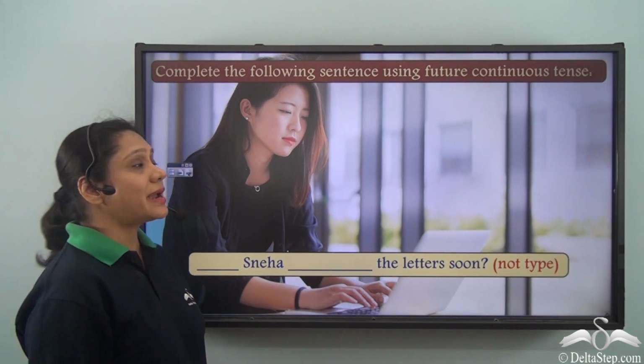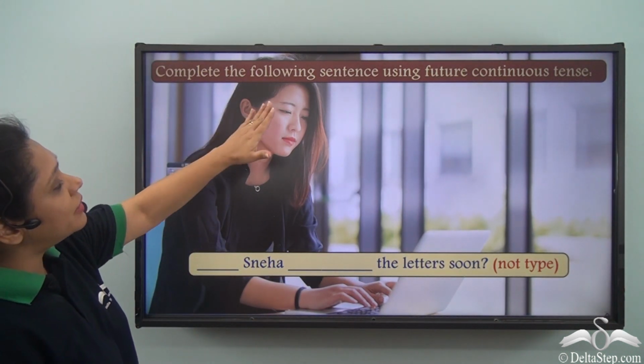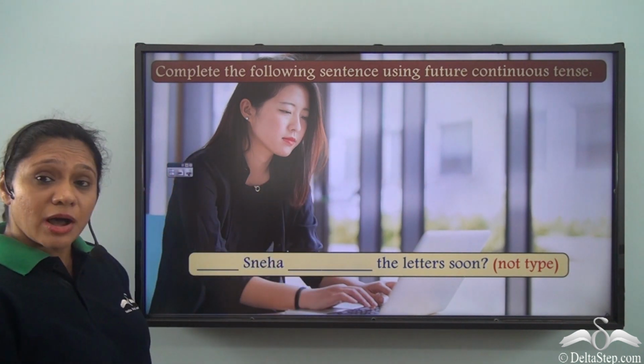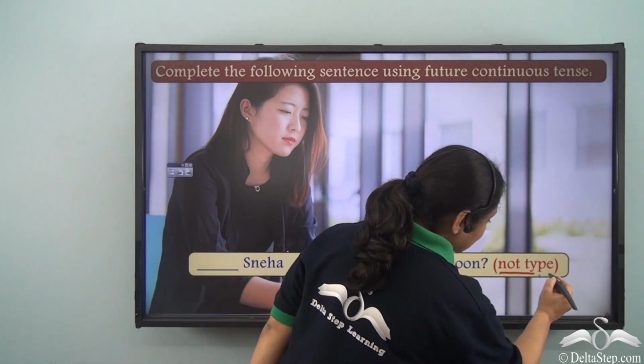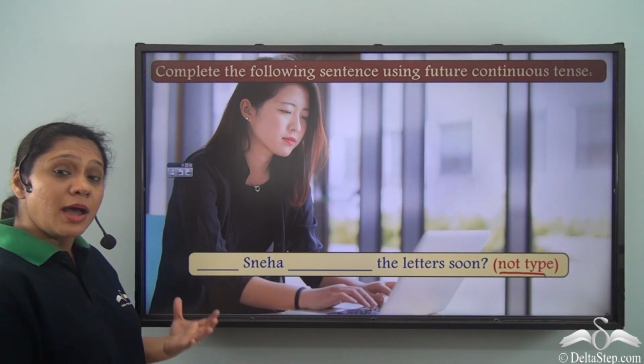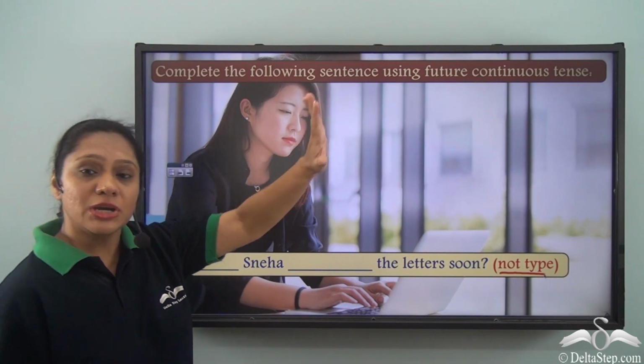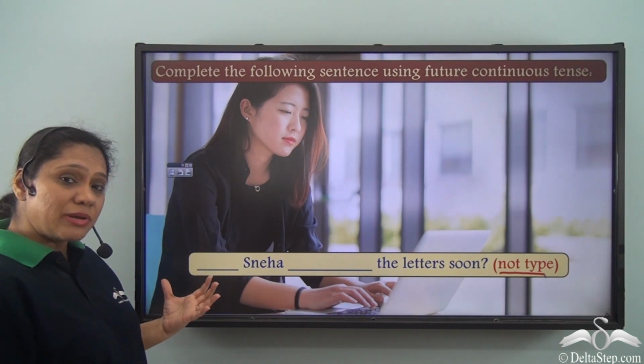Now let us do this exercise. Complete the following sentence using future continuous tense. And the verb given to us is type. So we have to form a negative interrogative sentence to portray the future continuous tense. How will we write it?